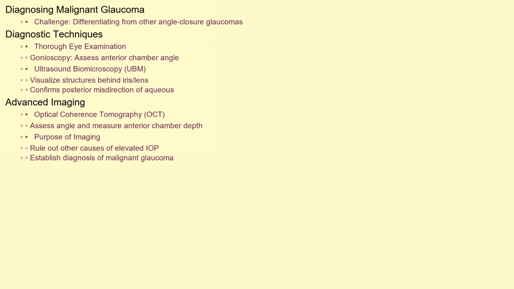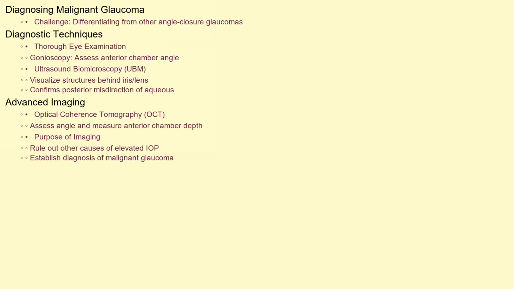Diagnosing malignant glaucoma can be challenging as it requires differentiation from other forms of angle closure glaucoma. A thorough eye examination, including gonioscopy to assess the angle of the anterior chamber, is essential. Ultrasound biomicroscopy, or UBM, is a very helpful imaging technique that allows the doctor to visualize the structures behind the iris and lens, confirming the posterior misdirection of aqueous humor.